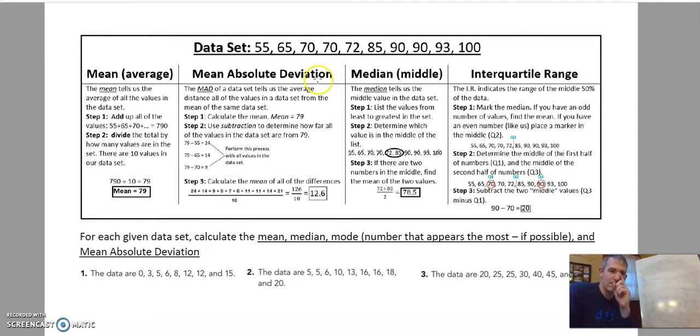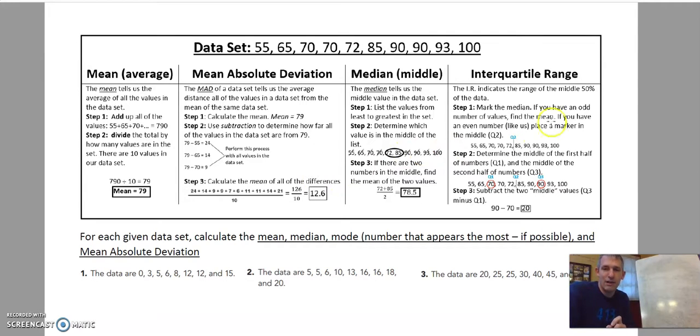Mean absolute deviation is where you calculate all the numbers to find the mean, and then you find how far each number is from that mean, that middle number, or that average. And you keep track of how far each of those numbers is from that number. Then you add all those up and divide it by the number of numbers. And then that is your mean absolute deviation. It's a lot, okay? Each little step is not too challenging. It's just keeping track of all that information.